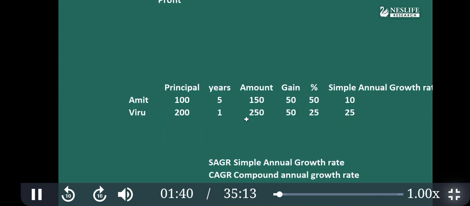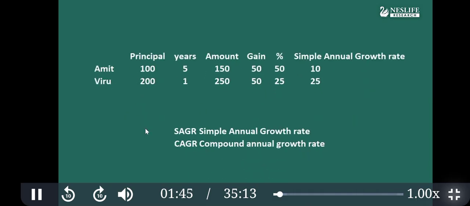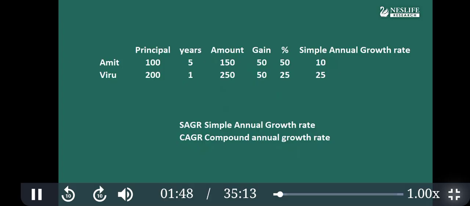Okay, so let's understand by a simple example. Suppose there are two friends, Amit and Viru. Amit invested 100 rupees in gold. Viru invested 200 rupees, when the gold price was at 200 rupees. Amit invested for 5 years. Viru invested for just 1 year. When Amit sold, he got 150. Viru got 250. So as I discussed, gain is also return.